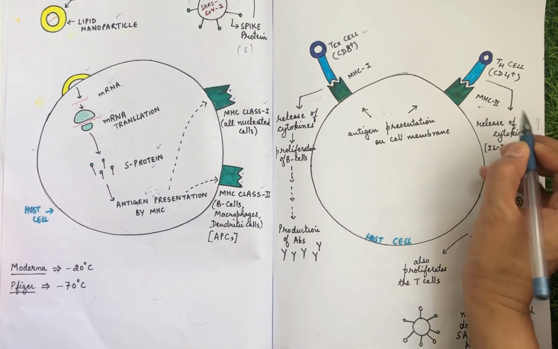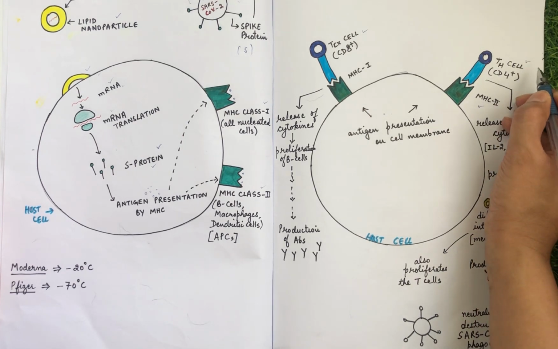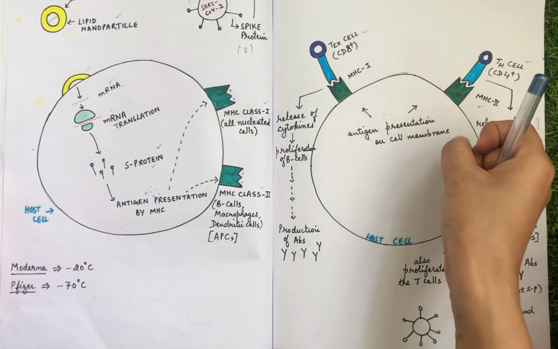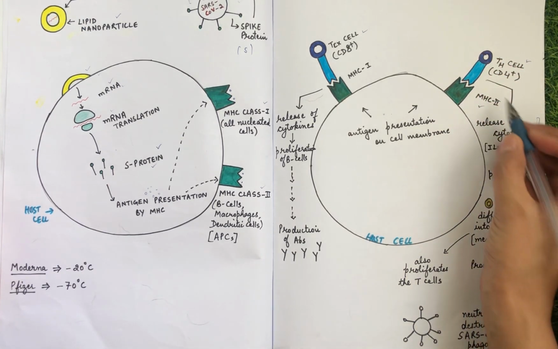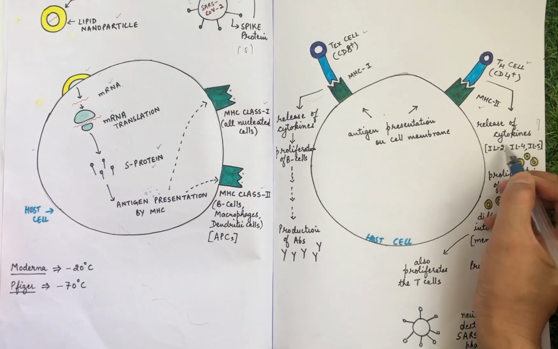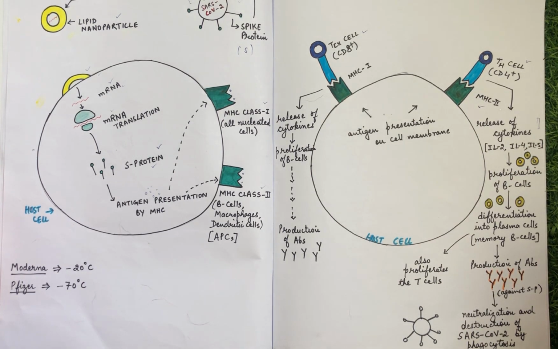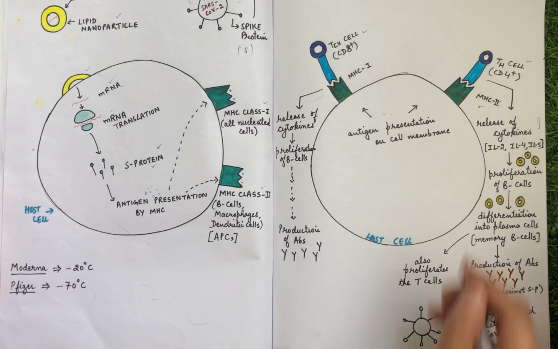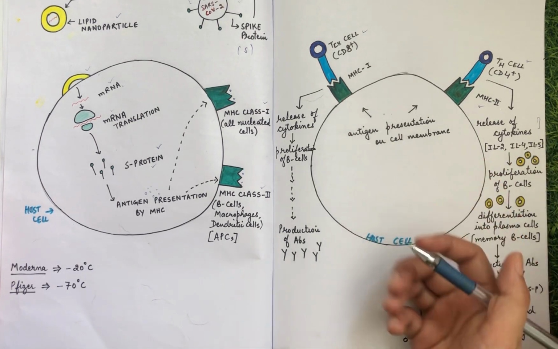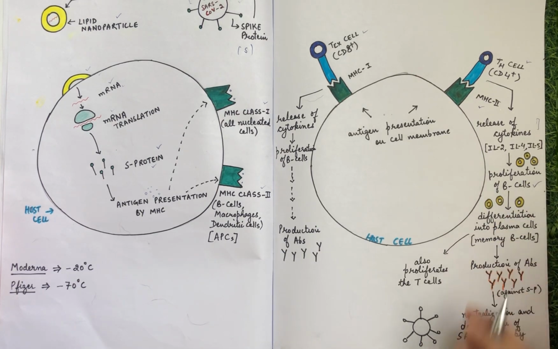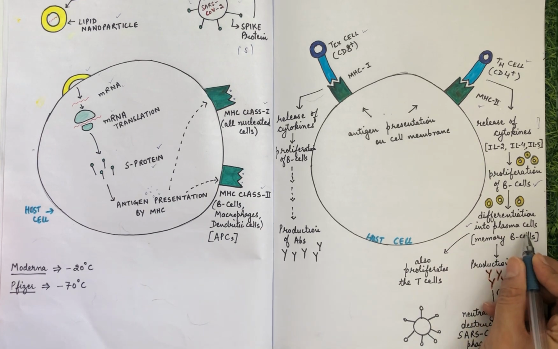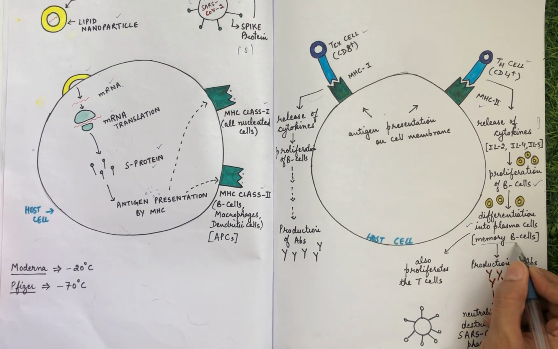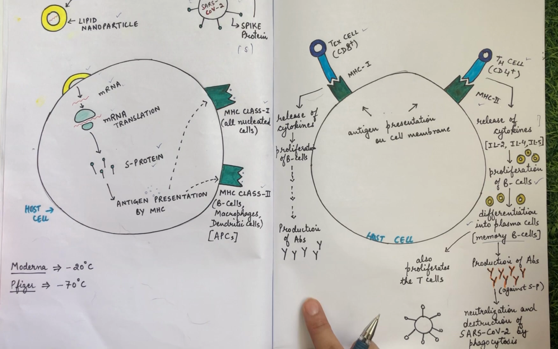So here on the MHC class 2 molecules, the T helper cells come and make contact for the recognition of those antigenic molecules through the T cell receptor, and then they are responsible for the release of certain cytokines like interleukin 2, interleukin 4, and interleukin 5. Now these interleukins, or the cytokines, when they are produced, they lead to the proliferation of the B cells, which are now going to differentiate into the plasma cells, which are the cells that are going to create memory inside the host body.